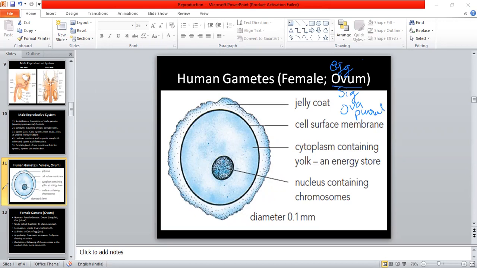So this is the human gamete. First of all, we are talking about the female gamete, and it is a round structure. First of all, it has a jelly coat, which is the outer covering of the female ovum. The second one is the cell surface membrane, that is the cell membrane, which is present in each and every cell. Then the cytoplasm, which contains yolk. This one is the cytoplasm, which is a fluid-like structure.